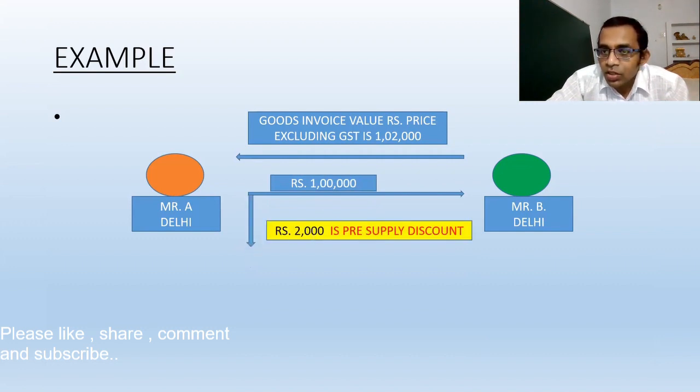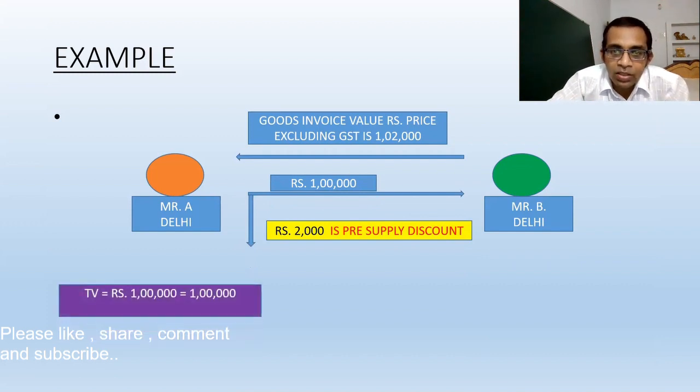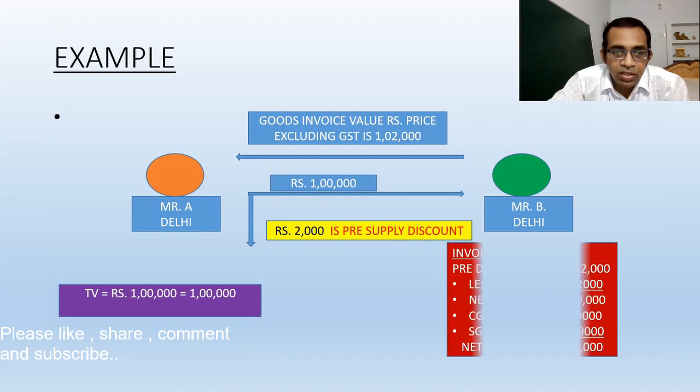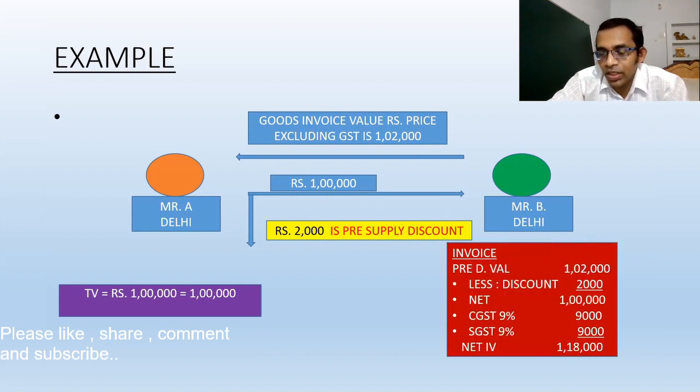Okay. So he paid rupees 1 lakh, and 2000 is the pre-supply discount. So transaction value will be only 1 lakh. Okay. You can see the manner in which the invoice will be raised. The normal value, pre-discount value, will be 1 lakh 2000 less discount 2000, net it comes to 1 lakh. And on this 1 lakh the GST will be levied, because this 1 lakh 2000 was the amount excluding GST.